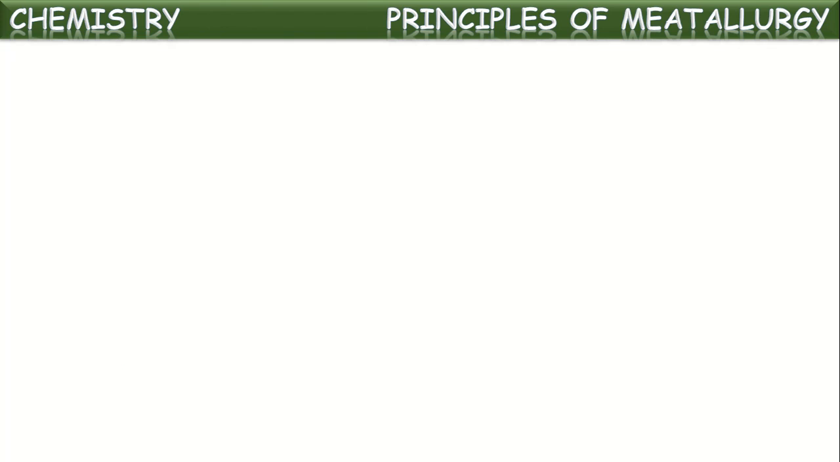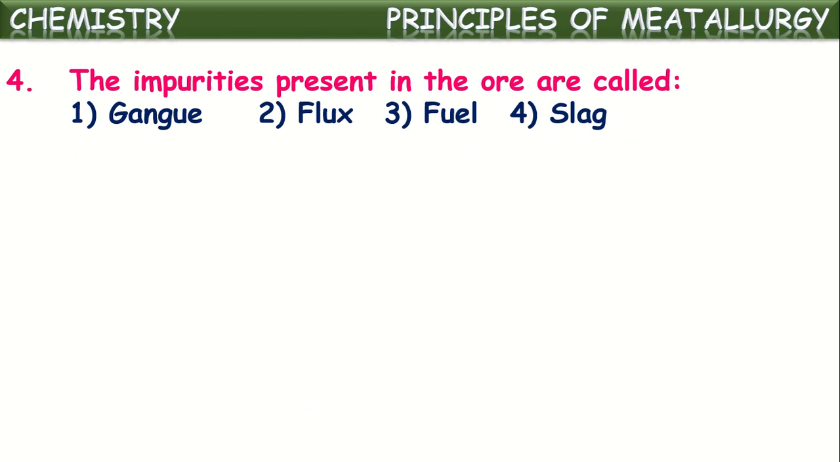Okay, next one. The impurities present in the ore are called. When ore is extracted from the earth crust, it may contain some impurities. These impurities are separated from the ore in the process called concentration or dressing of the ore. There, the impurities present in the ore are called gangue. What is it? It is called gangue. The unwanted particles present in the ore are called gangue.